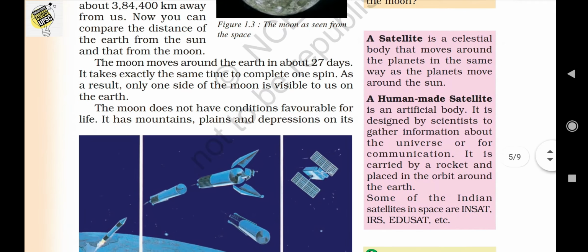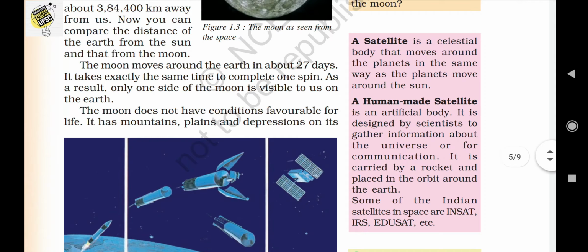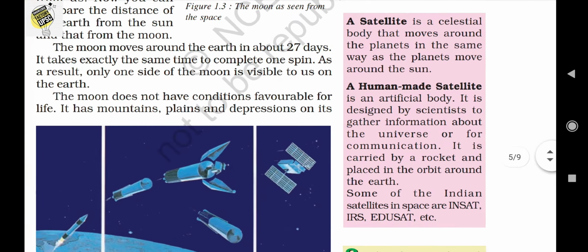And what is a satellite? A satellite is a celestial body that moves around the planet in the same way as the planet moves around the sun. But what are human-made satellites?